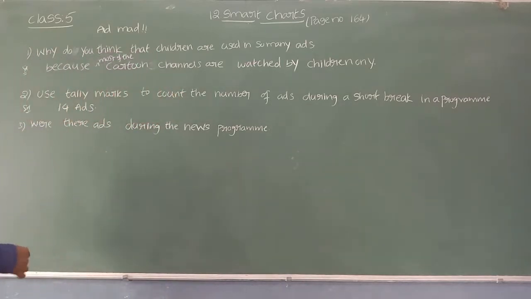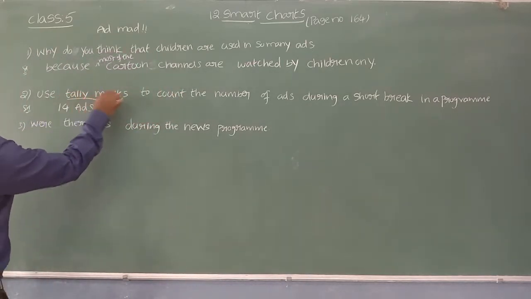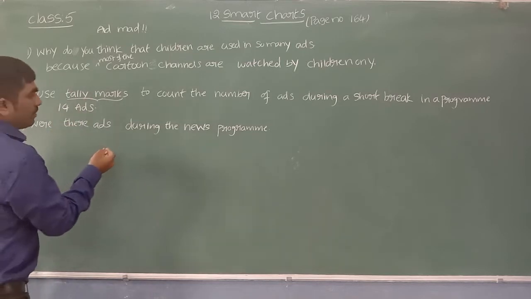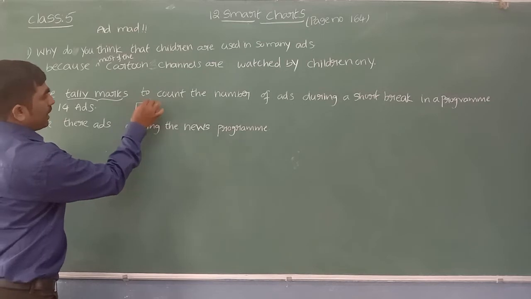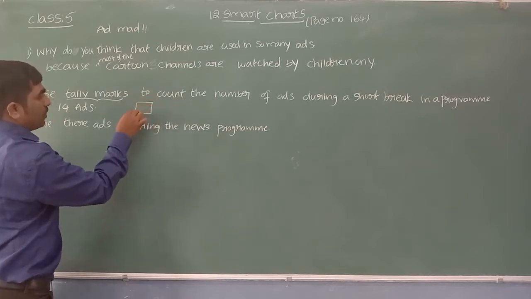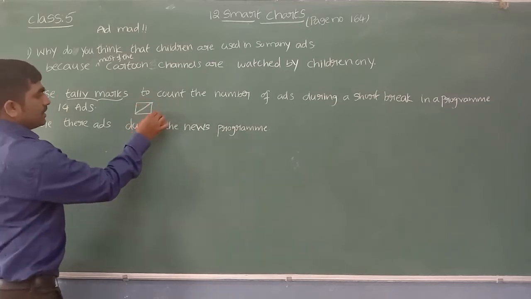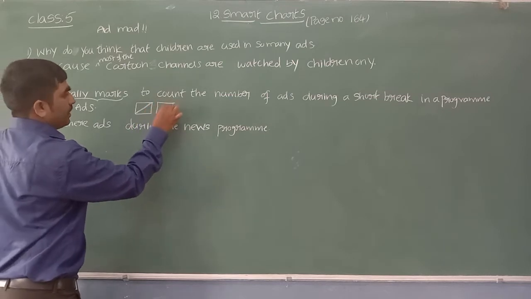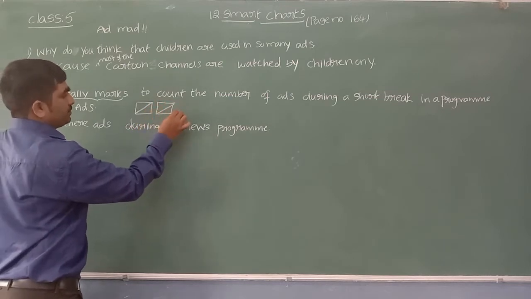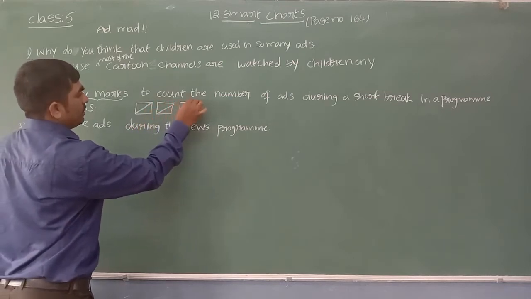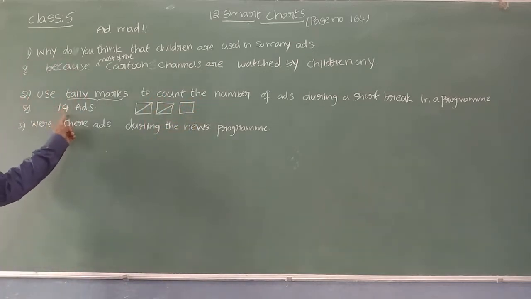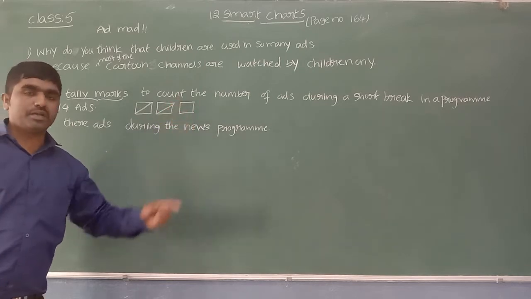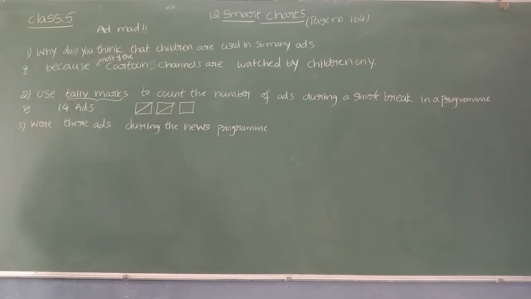How can we use tally marks? One vertical line for 1 ad, 2 ads, 3, 4, 5 ads, 6, 7, 8, 9, 10, 11, 12, 13, 14. Yes, there are 14 ads. We can represent it with the help of tally marks like this.